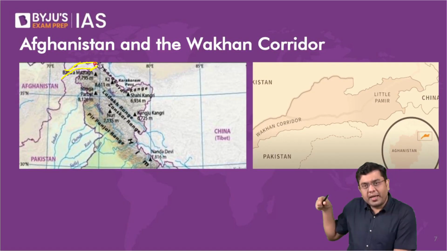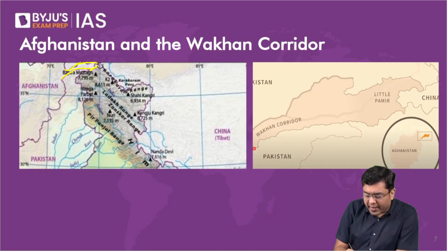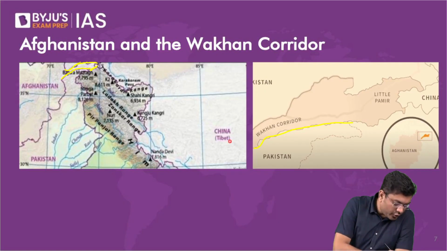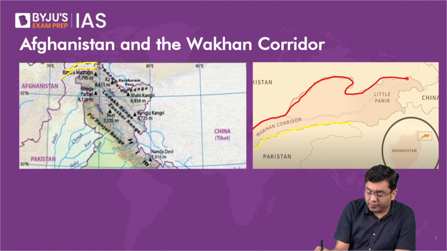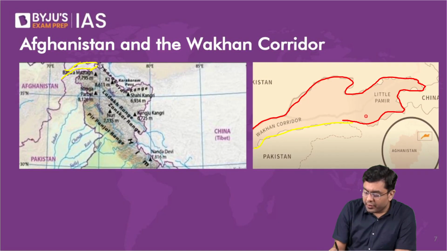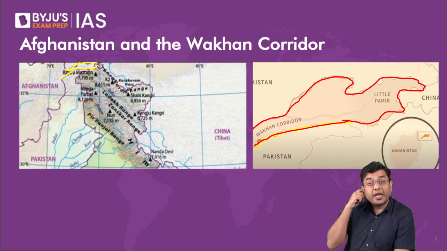It has got a thin handle. So that kind of shape this is. And this is what is referred to as the Wakhan corridor. This region of Wakhan corridor, that is what we share our border with.